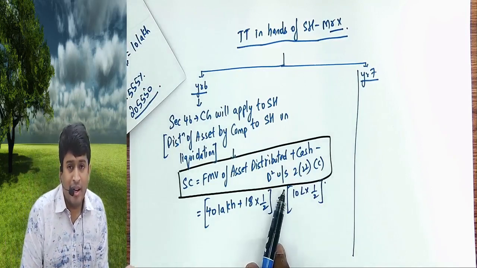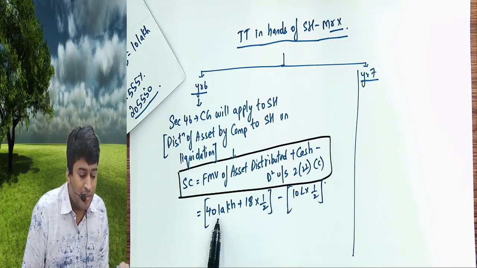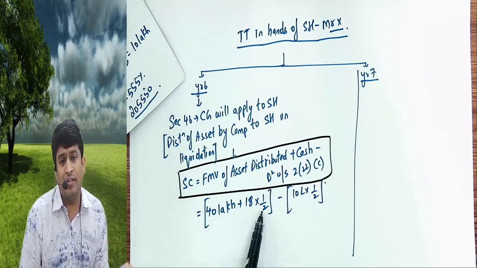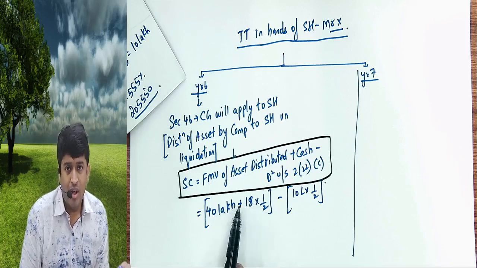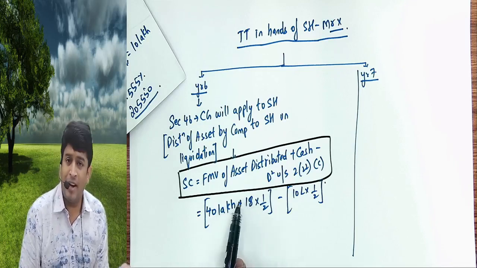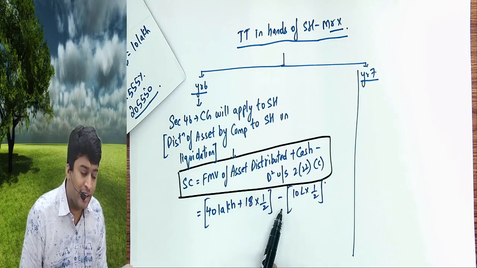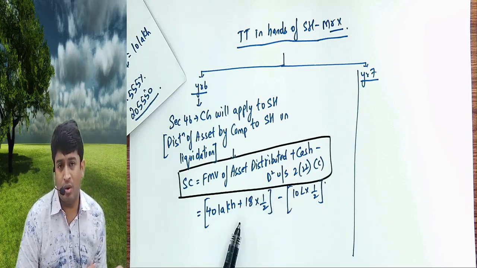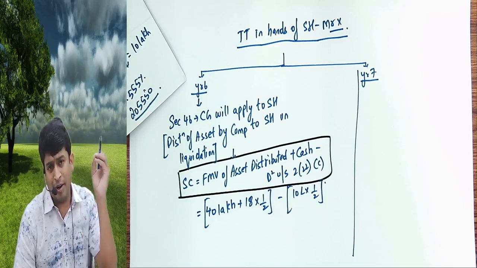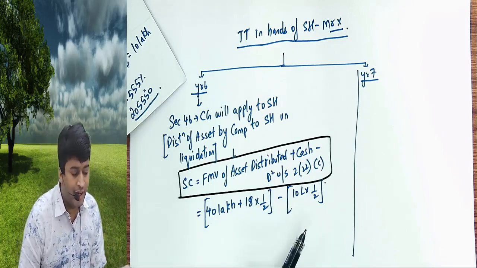Because government assumes this amount includes the dividend itself. Whatever you are receiving includes dividend, on which the company has already paid the tax. This asset and cash is nothing but dividend to you, on which DDT has been paid by the company on some amount. We are deducting that.